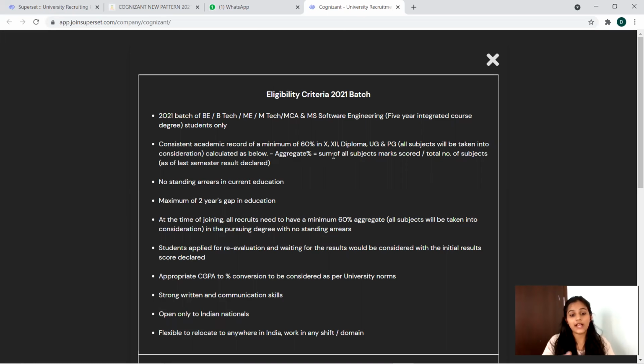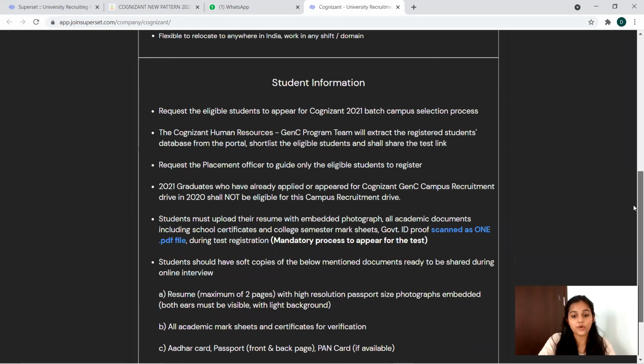And the overall aggregate percentage will be calculated by including all your subjects in all semesters, and no standing arrears in your current education. A maximum of 2 years of gaps is allowed, and students who applied for revaluation and are waiting for the result would be considered with the initial results of the score declared. Now the appropriate CGPA to percentage conversion is to be considered as per university norms. Strong written and communication skills, open only to Indian nationals, flexible to relocate anywhere in India, work in any shift or domain. Okay, so this is about the eligibility criteria.